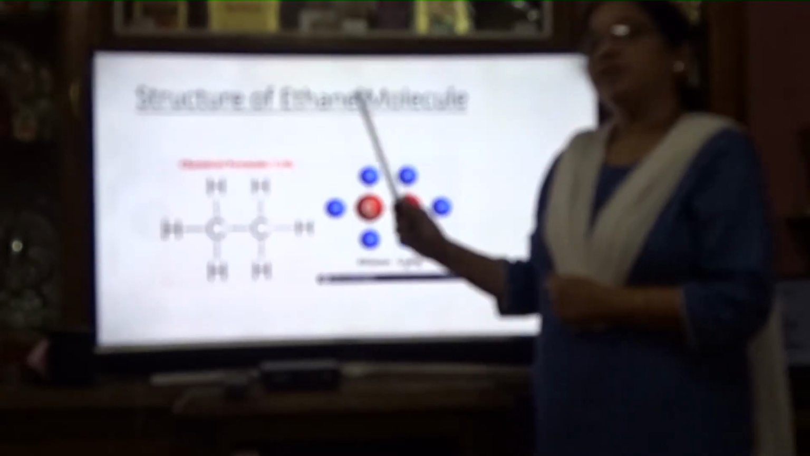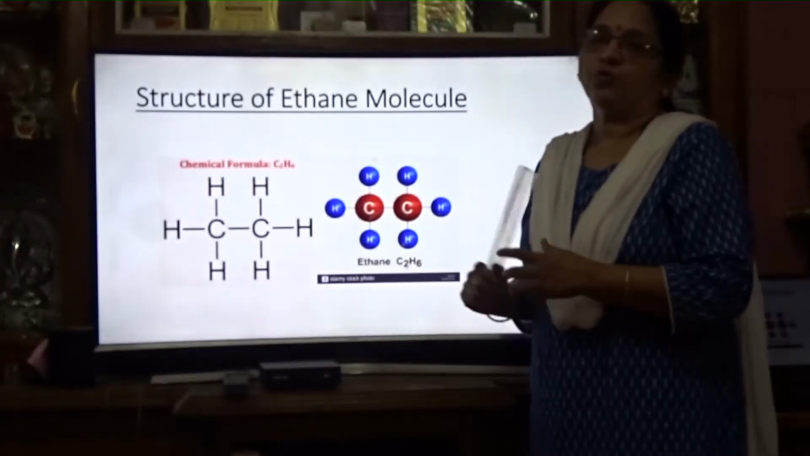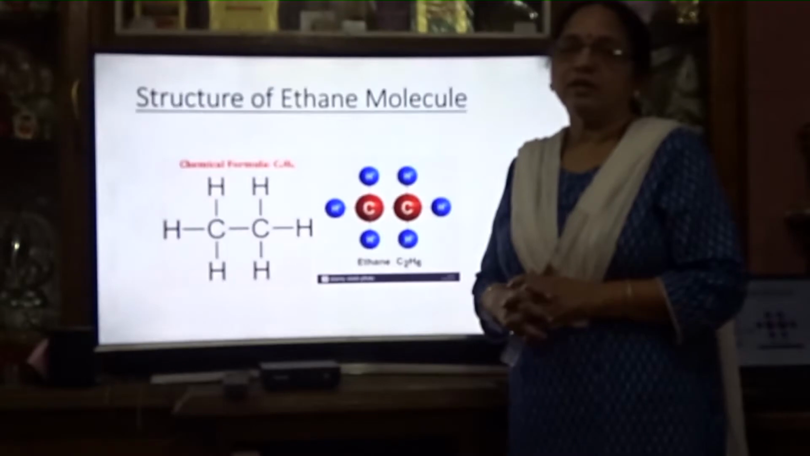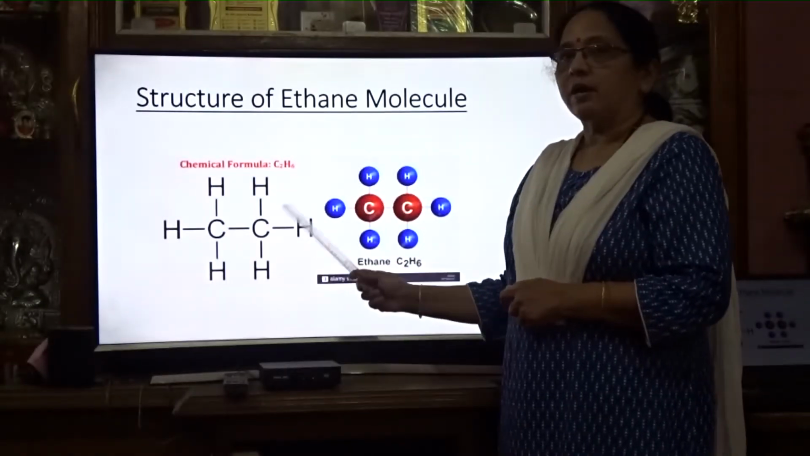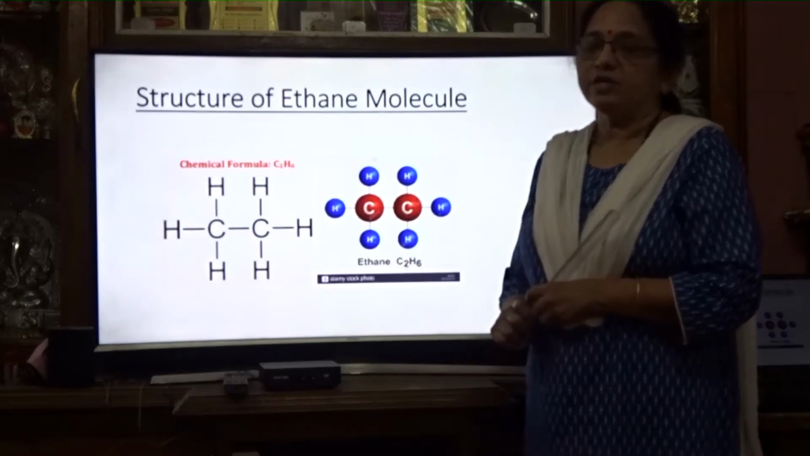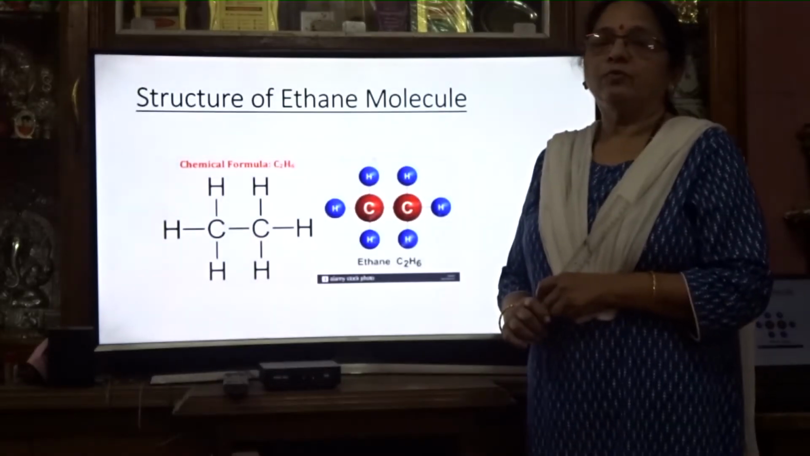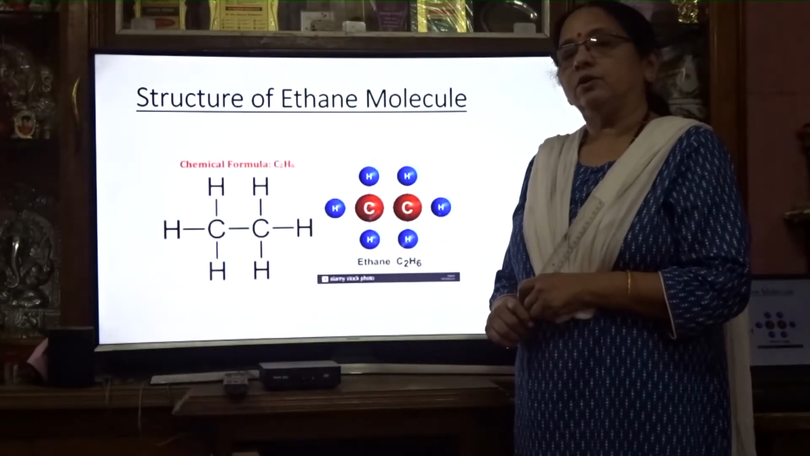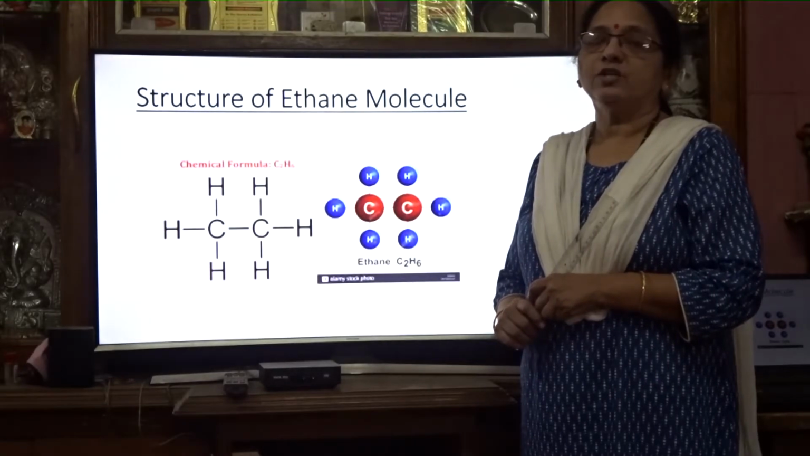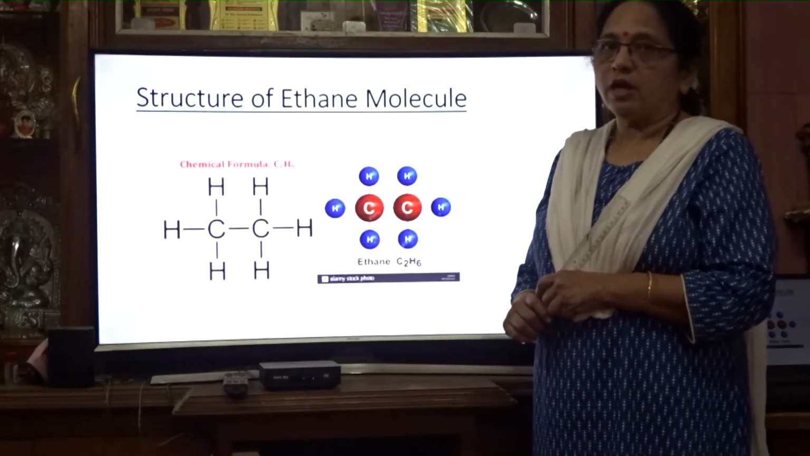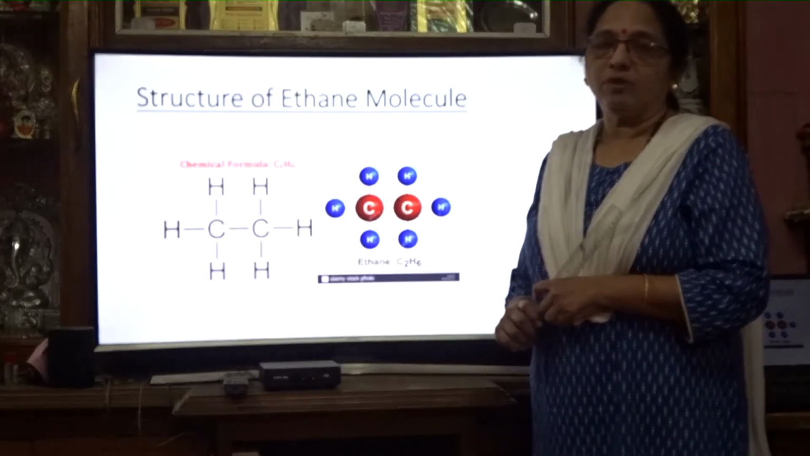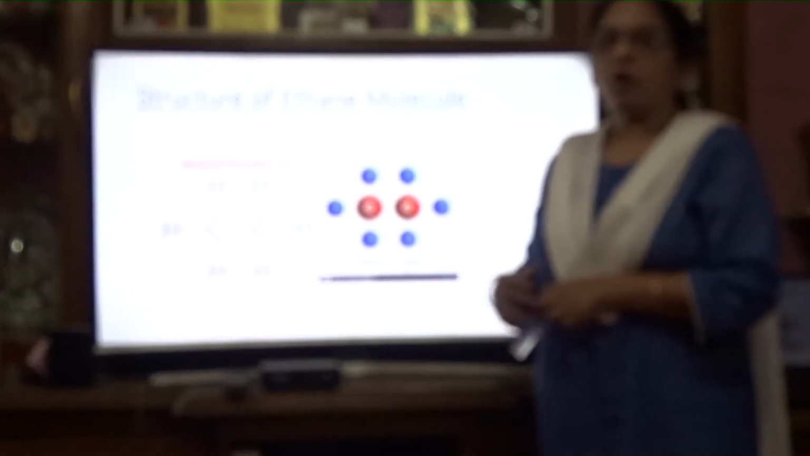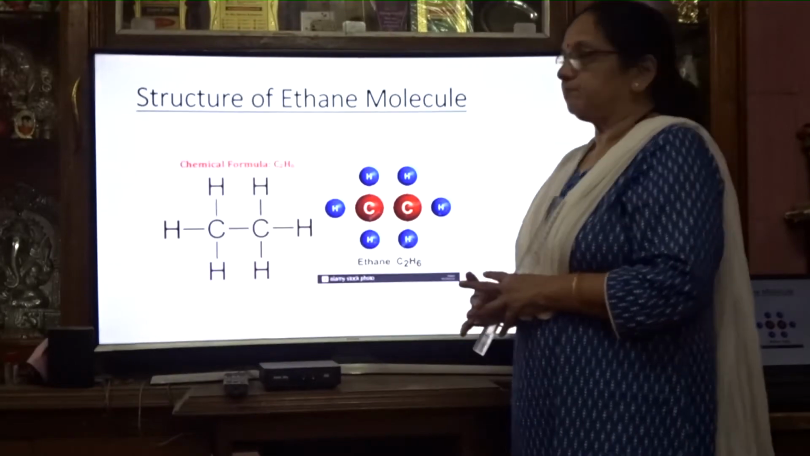In the methane molecule, what was the formula? CH4. There was only one carbon, so that one carbon was sp3 hybridized. Here there are two carbons, so both the carbons are sp3 hybridized. What is sp3 hybridization? One 2s and three 2p orbitals hybridize to give four hybrid orbitals of equivalent energy. So here 4 and 4, 8 hybrid orbitals are forming, and how they form the bonds we will see.